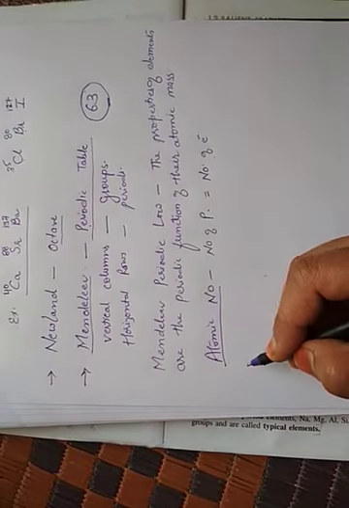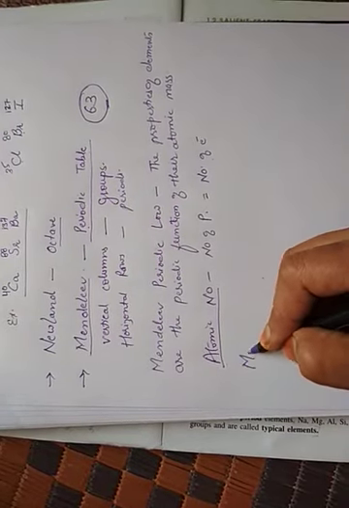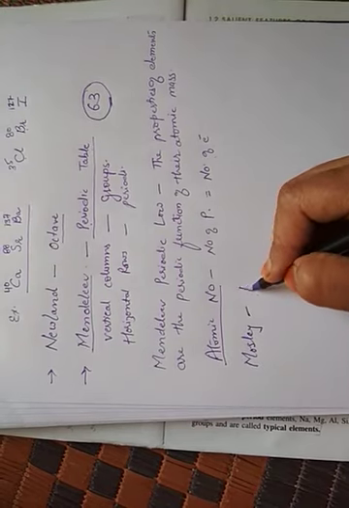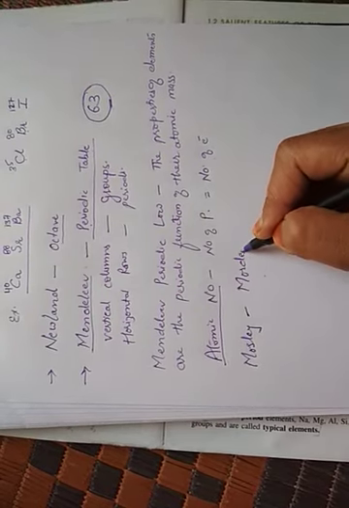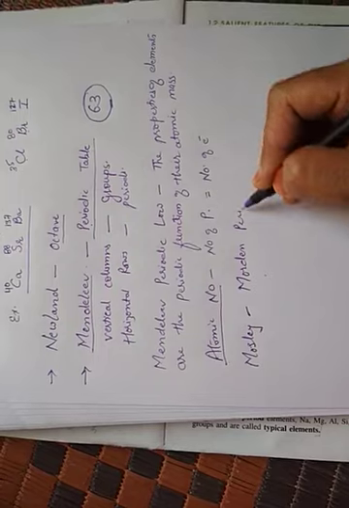This property was then used by Henry Moseley, and he gave the modern periodic law. Then he gave the modern periodic table.